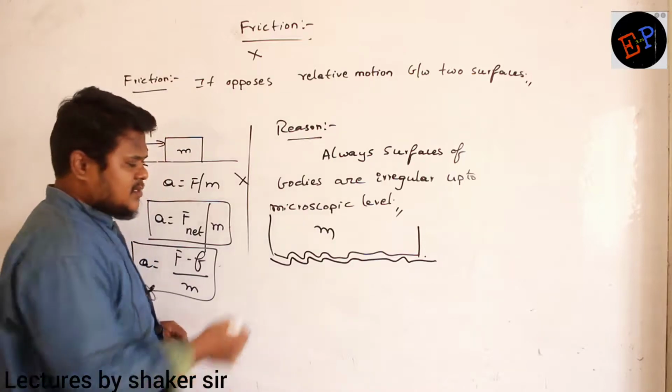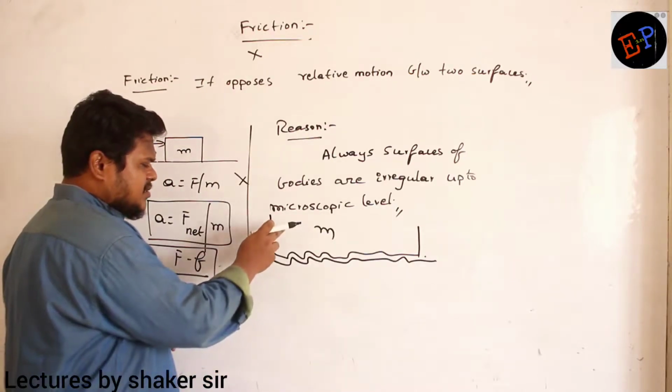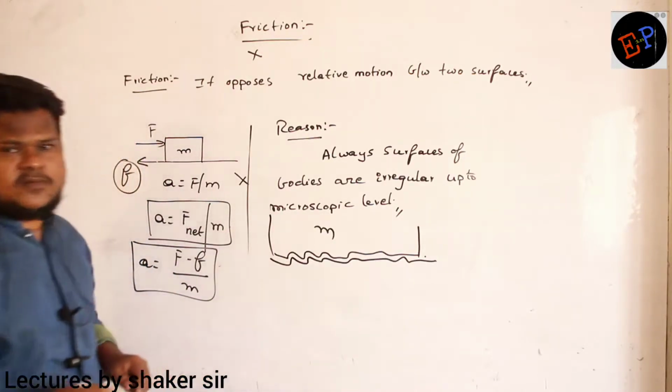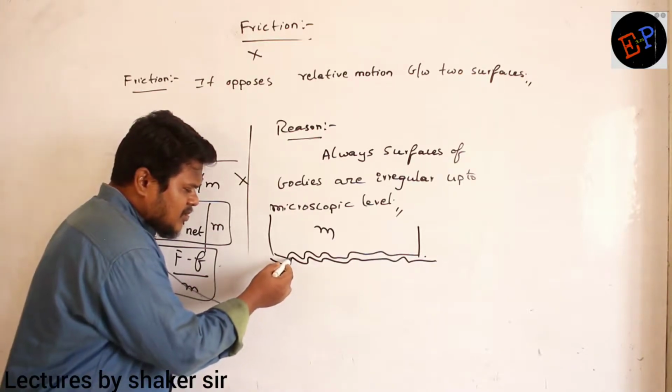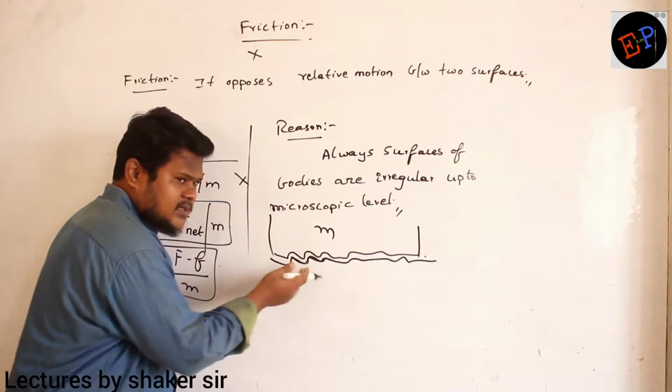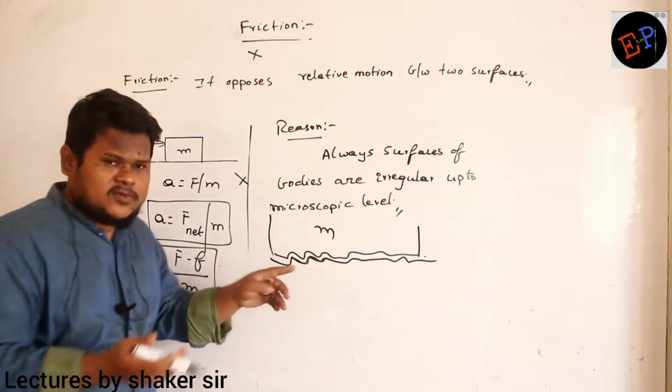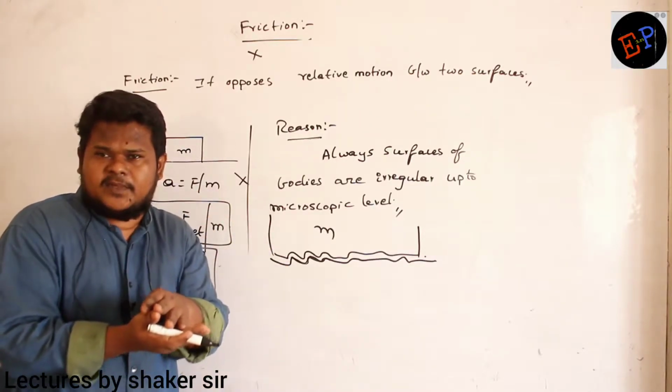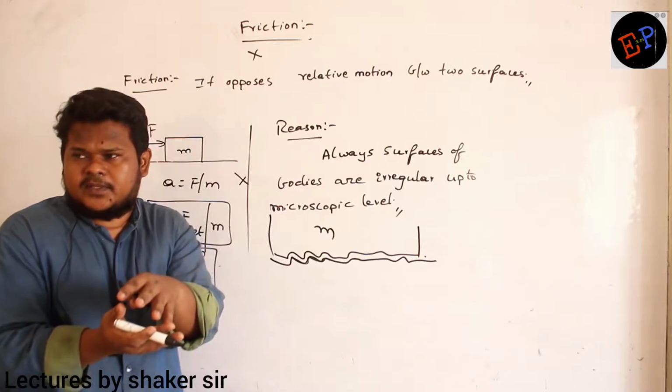Are you able to understand? This is the ground. Now if I am placing this body on this ground, then what is happening? These irregularities are getting locked up with each other. One irregularity is going and settling in another irregularity. Irregularities are getting locked here, right? Are you able to understand?